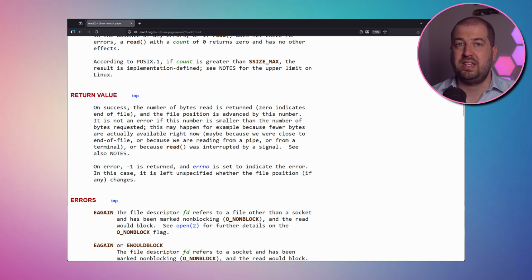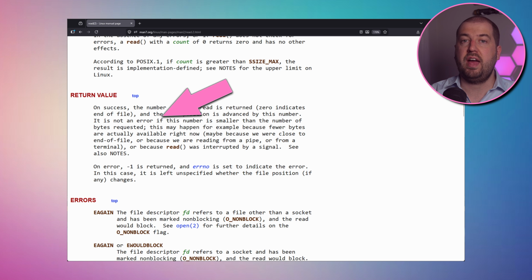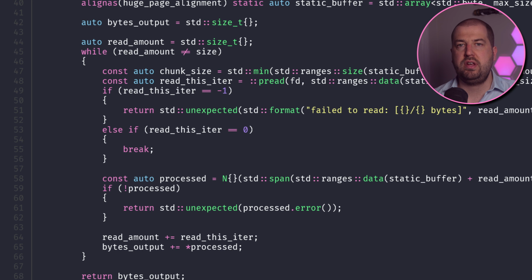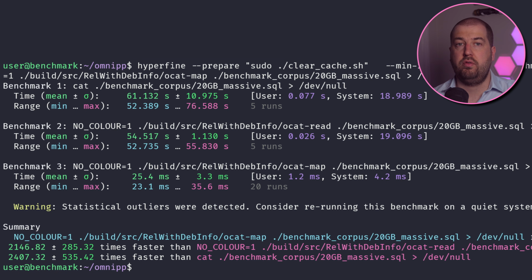The man page for read states that the call may return having read less than the number of bytes requested. This is not an error, it's just a curio of Linux, and we need to account for this. So we'll actually read in a loop and on each iteration try to get the remaining bytes that we want. Let's run our first benchmark of read versus mmap versus GNU Cat. mmap is over 2,000 times faster than our read call, which I find hard to believe given the research we've done.